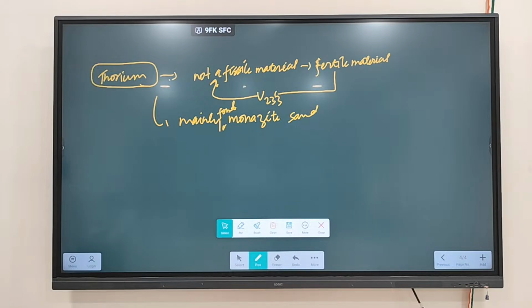Remember, last class we discussed where you will find rare earth metals also. We mentioned monazite sand: the coastal region. So in the coastal region, which sand are you finding? Monazite sand. In rare earth minerals also, you are deriving from monazite sand. Thorium also you are deriving from monazite sand only. Clear? So it is also derived from monazite sand, and that's why you will find thorium in Andhra Pradesh,